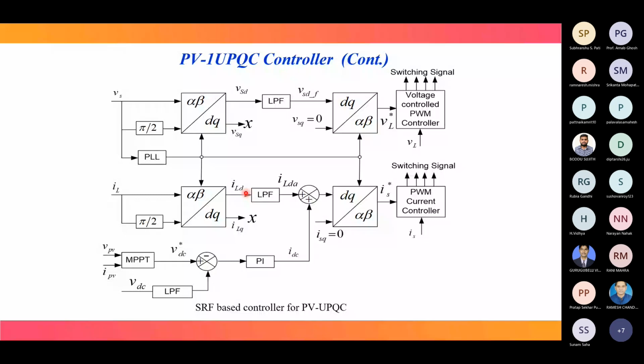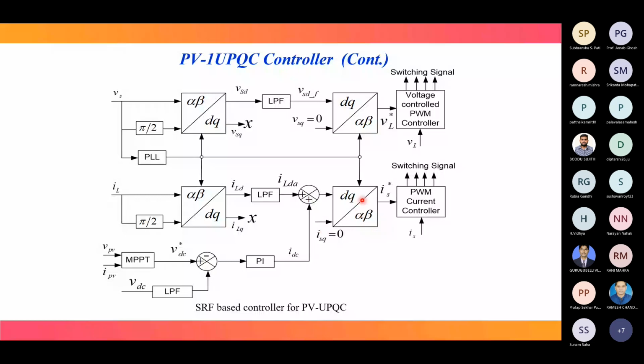Then from VPV and IPV through MPPT, the VDC reference is generated. The sensed VDC and reference VDC are compared and passed through a PI controller. In this way, the IDC component is generated. So ILD fundamental component plus IDC, we have already discussed this. Then we convert from the DQ domain to the alpha beta domain. But during this conversion, ISQ equal to 0 you have to take, because reactive power compensation is also our requirement.